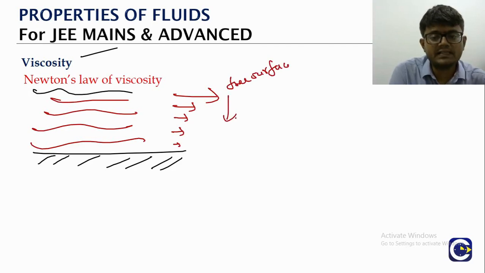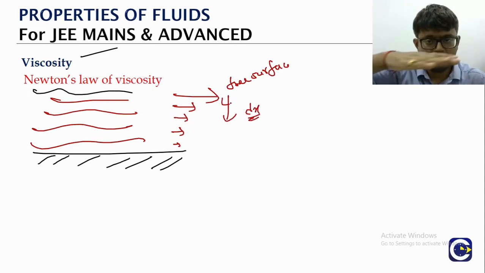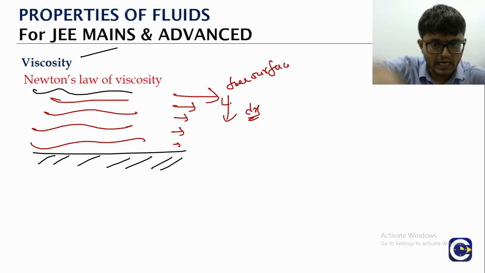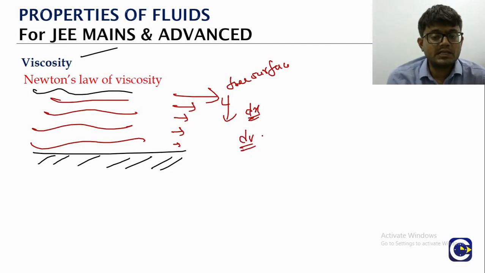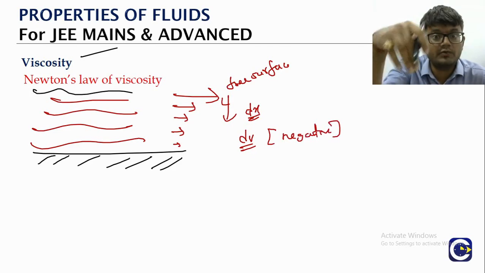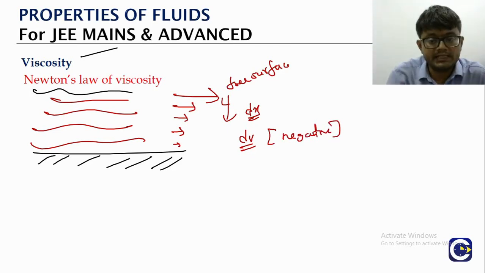From the free surface, if you go perpendicular to the layer, with a displacement dx and the corresponding change in velocity dv, this dv is going to be negative. Why? Because when you move into the liquid from the top layer, the velocity will be decreasing, right? So dv is going to be negative.